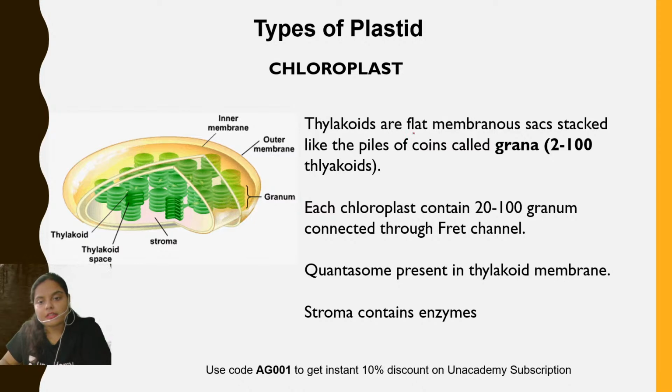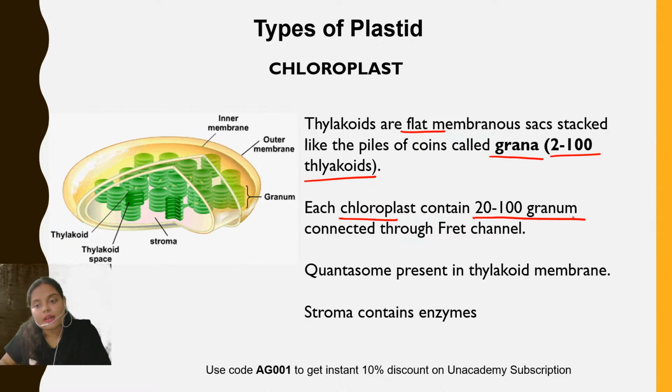Thylakoids are flat membranous structures and they are piled up together to form grana. Normally a single granum is made up of 2 to 100 thylakoids. Now each chloroplast contains 20 to 100 grana. So each chloroplast contains around 20 to 100 of these piled structures, which are connected with the help of Fred channels or the stroma lamellae.